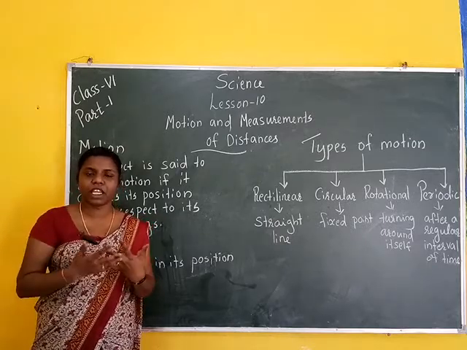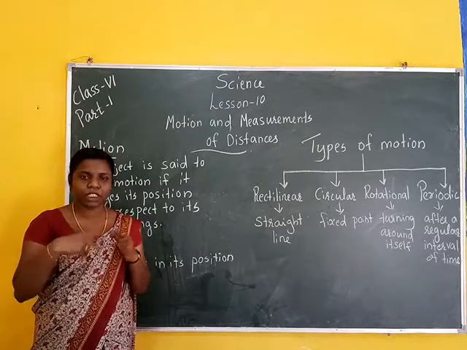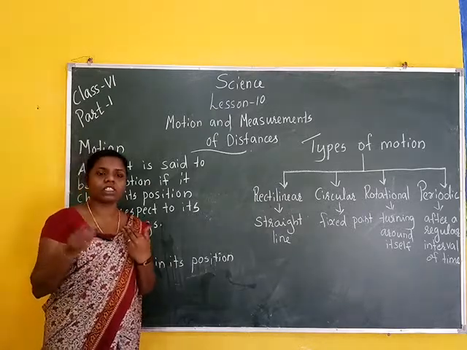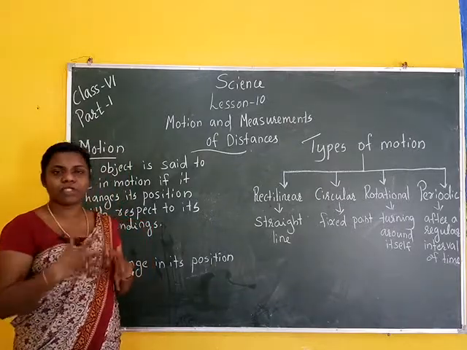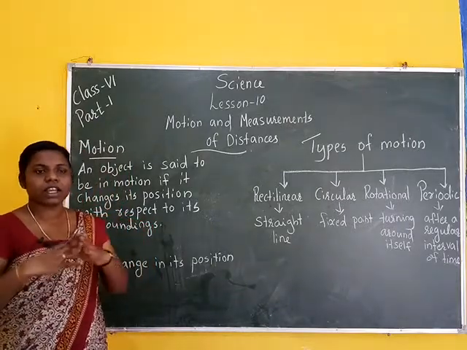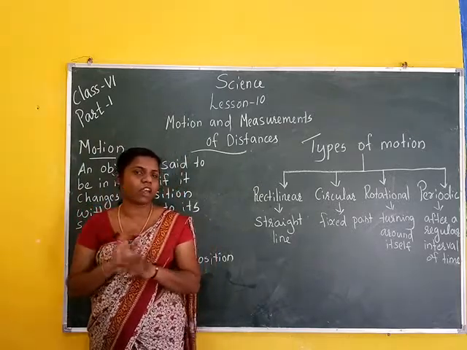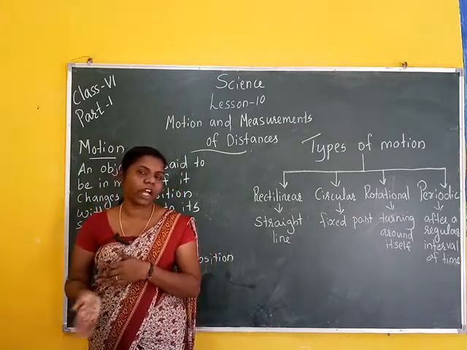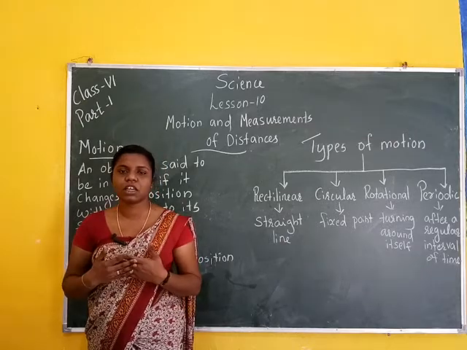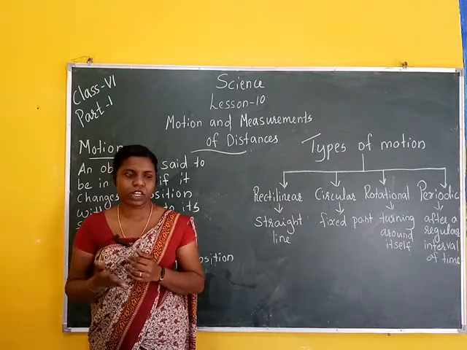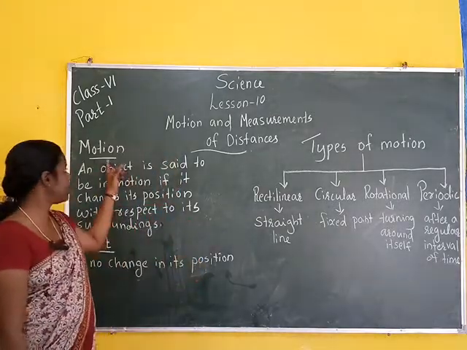Once more, around us many motions take place, for example birds flying and children running, while buildings, clocks and trees are at rest. Rest means objects do not move from one place to another; motion means they move from one place to another, changing position.